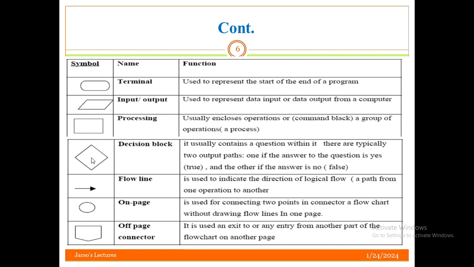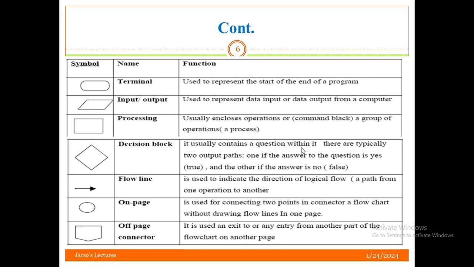And this diamond-shaped box is the decision block. If there is a decision, for example to decide whether something is true or false, whether a number is positive or negative, or which number is greater among two or three numbers, we use this diamond-shaped box.